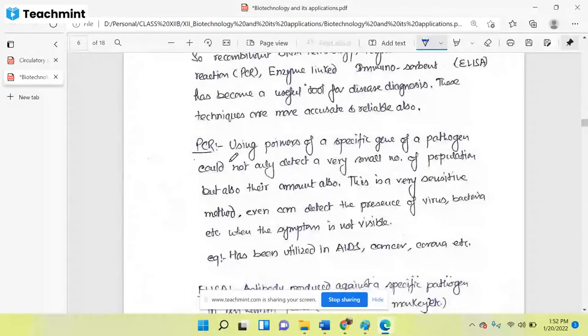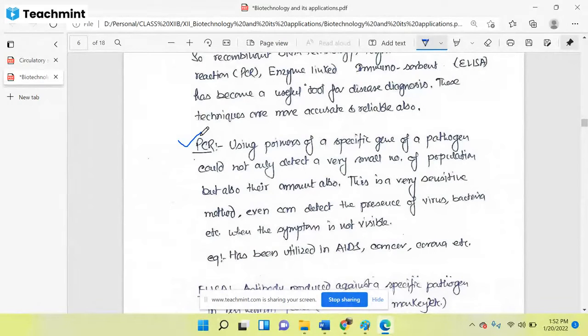The first biotechnological diagnostic tool is PCR, polymerase chain reaction. You will have to remember the full form. In case of PCR, we are using primers. We are using a primer for a specific gene. Primer means what? You have already studied the primase gene.